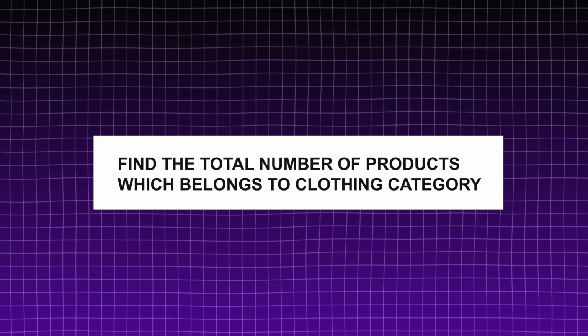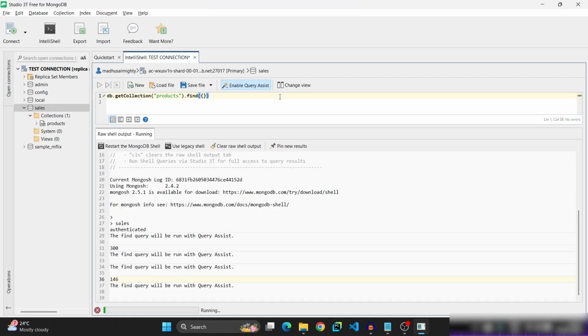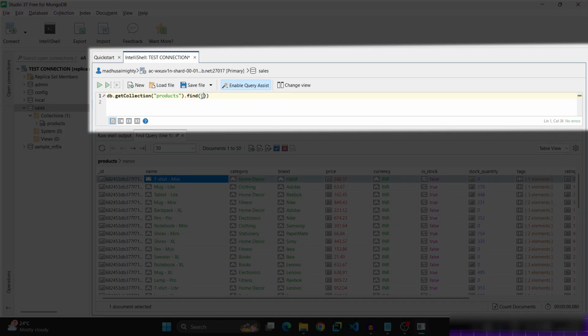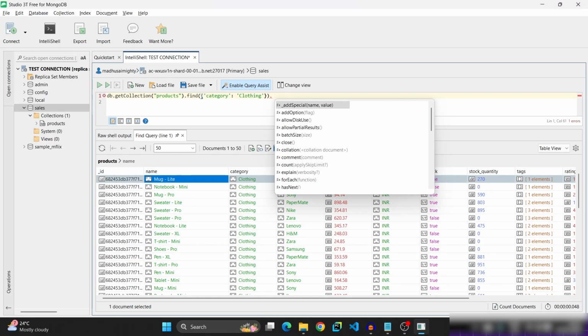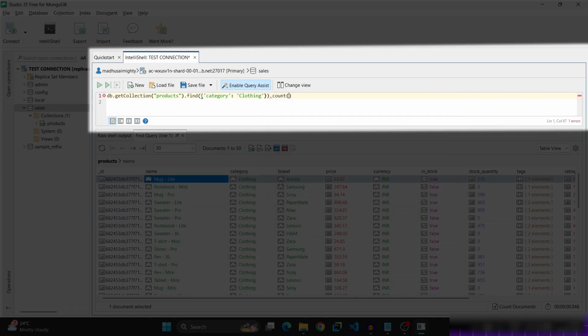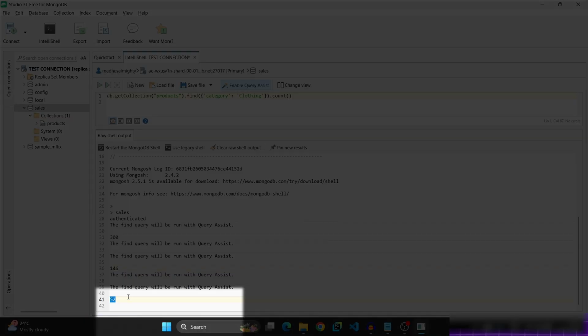Third query, find the total number of products which belongs to clothing category. So remove the previous query. So it is actual data. Now we need to find clothing category related total number of products. So first of all, category clothing. These are the products related to clothing category and find the count of them. There are 52 products which belongs to clothing category.